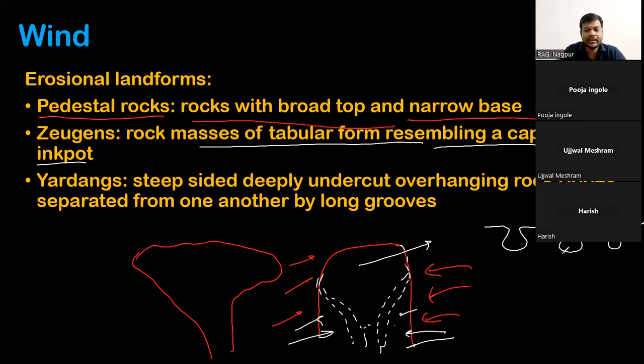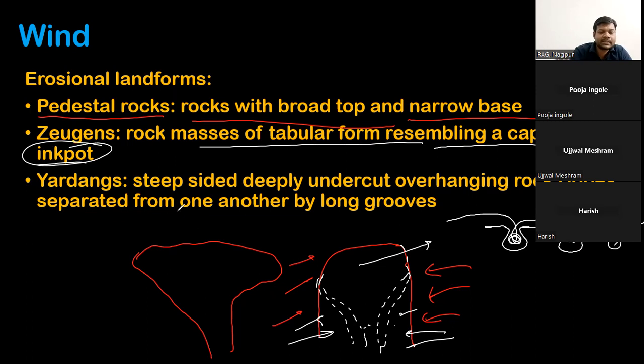These are the landforms which are formed like this. Capped ink pot-like structures are there. Wind comes and swirls like this, and due to this, these Zeugens are formed. Remember this capped ink pot. Just remember this and it will be done.